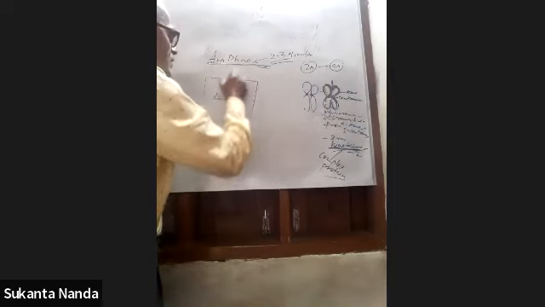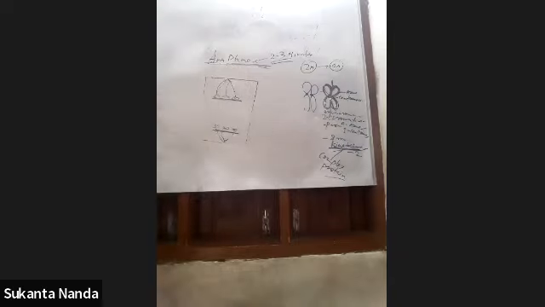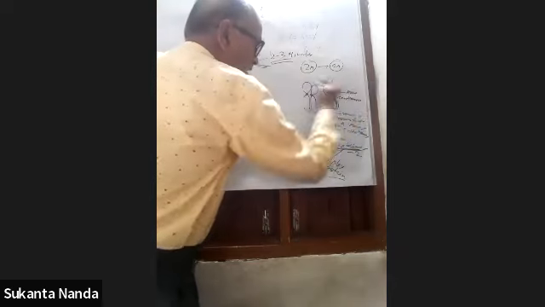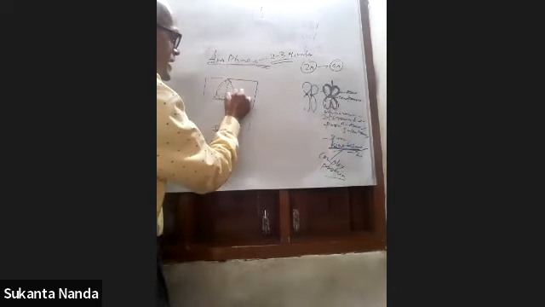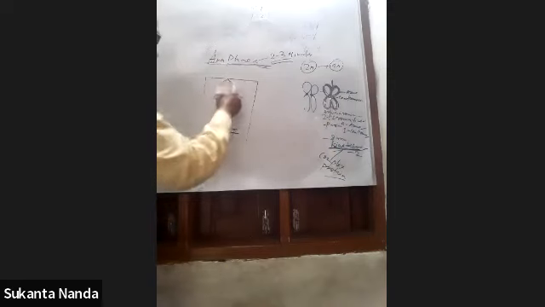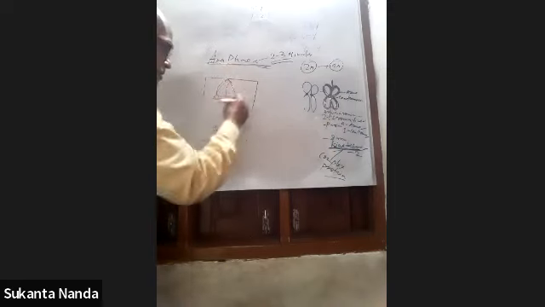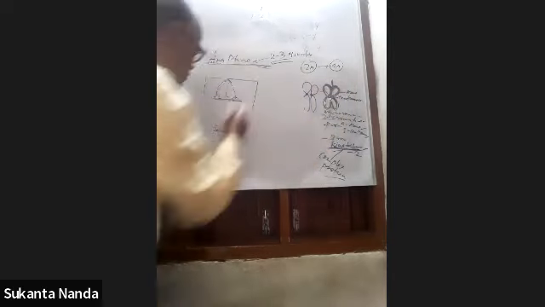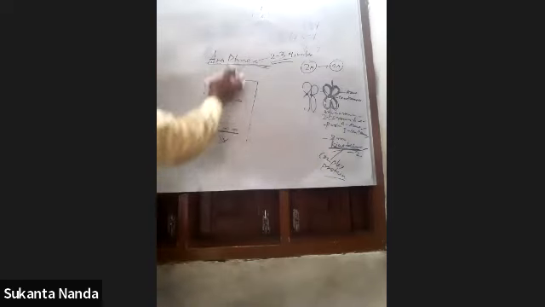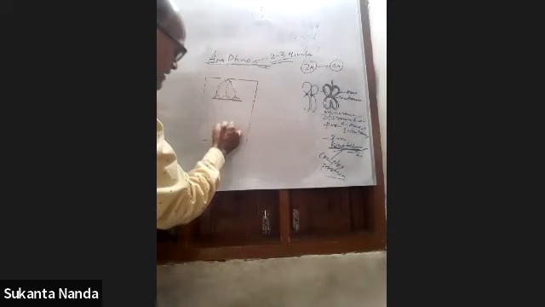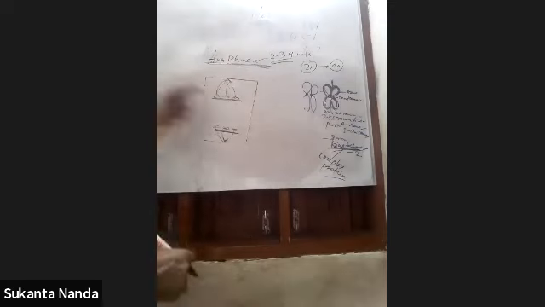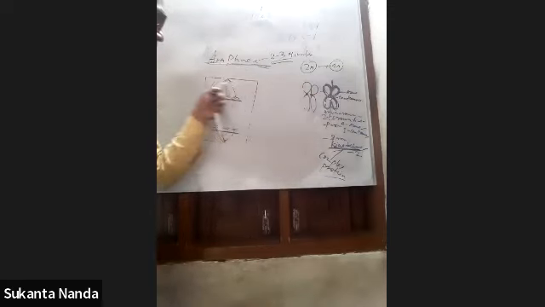The main event in anaphase is that the centromere splits, so the two chromatids separate, and they start moving towards the poles. Each separated chromatid moves to a different pole: this one goes to north, this one goes to south. In this way they are separated, so separation of chromatids takes place in anaphase.